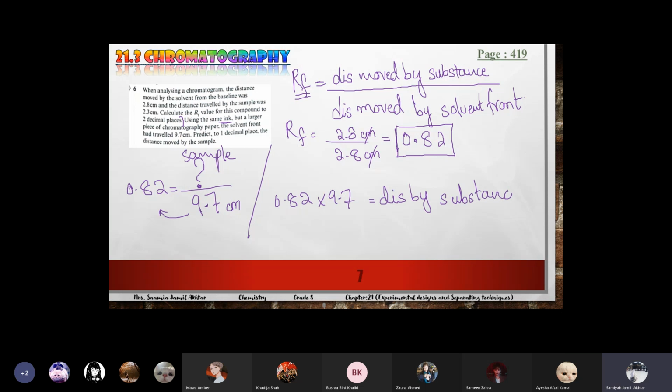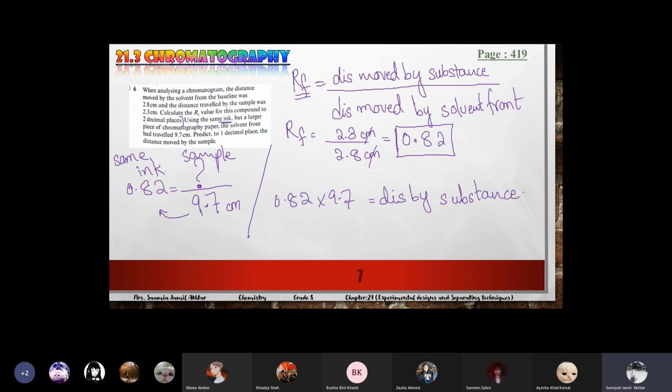So what is it? Got it? Because we are using the same ink, the Rf value will be the same. But we are using a larger piece of chromatography paper, so the distance traveled by the ink will be different. Maybe it will move more up. It moved more up.